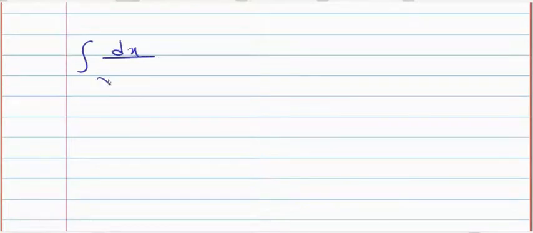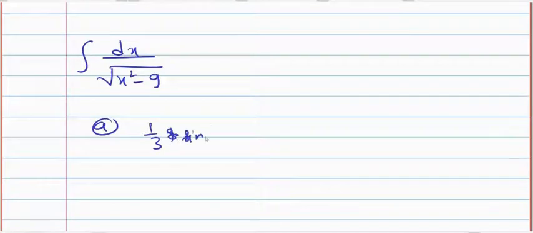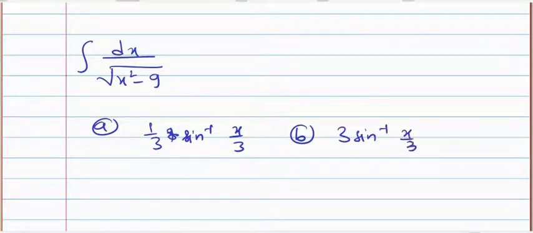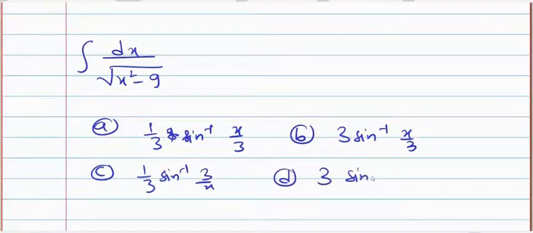Next question, integration dx upon under root x square minus 9. I will write the options: 1 by 3 sin inverse x by 3, 3 sin inverse x by 3, 1 by 3 sin inverse 3 by x, 3 sin inverse 3 by x. A, B, C, D. Now it's not that much difficult.